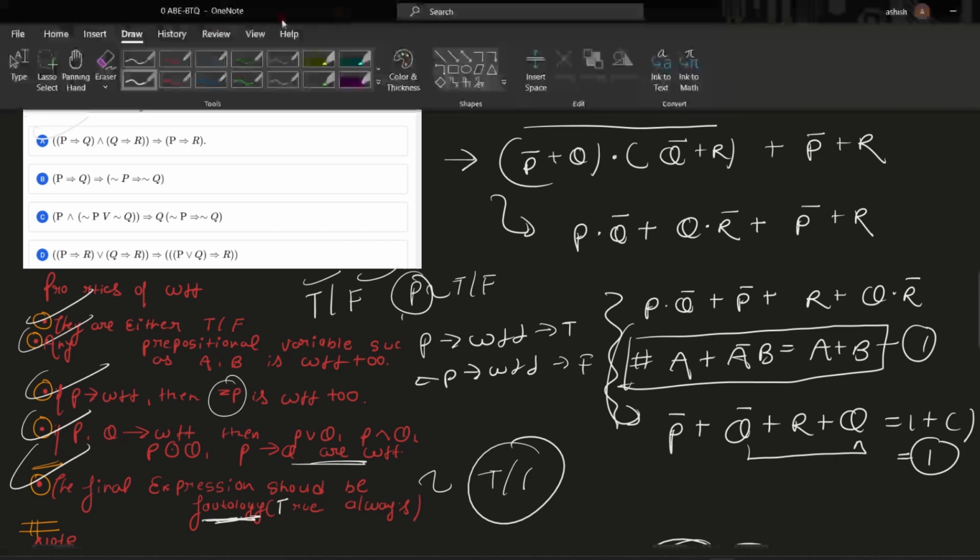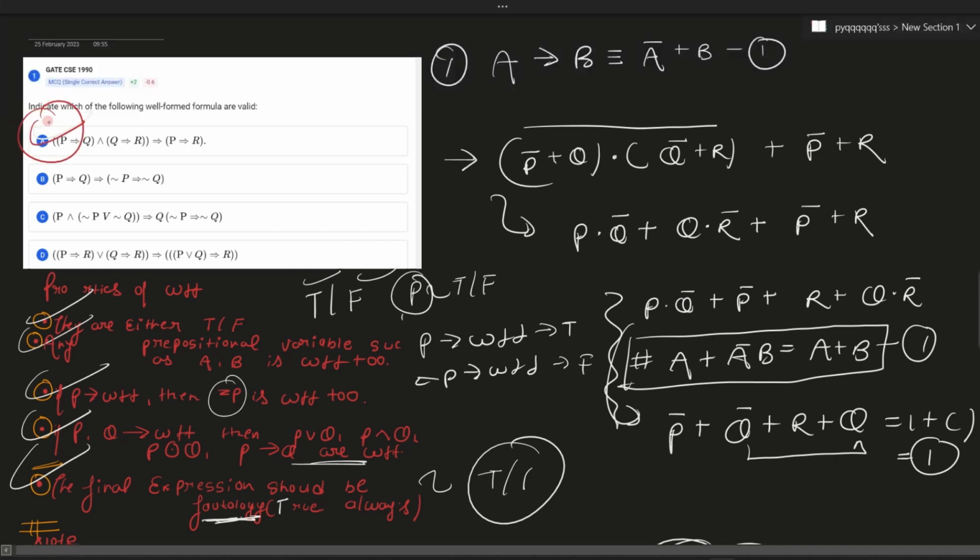Since we have a single correct answer, we got it in the first try with answer A. You could try all of them, although you can just judge this option. This is not a WFF, because they didn't specify whether the negation applies to P or to the P implication Q. So this answer is wrong. Here too, they didn't specify whether the negation applies to P or the whole expression. So this is also wrong. And now you can check this expression too. Thank you.